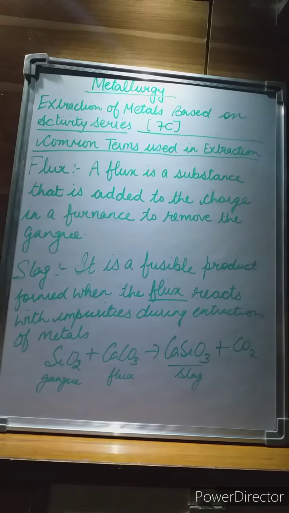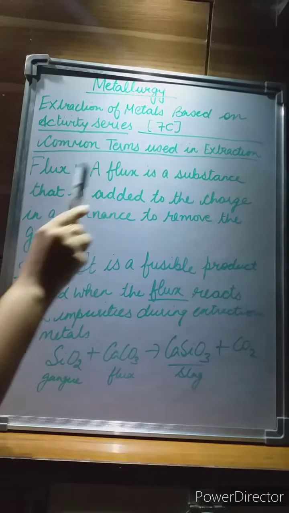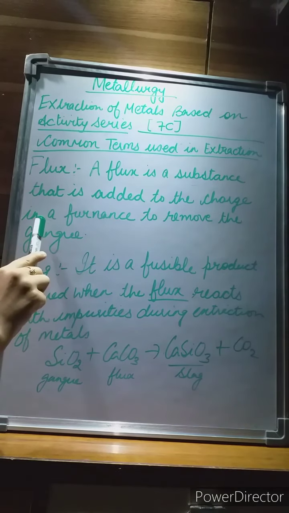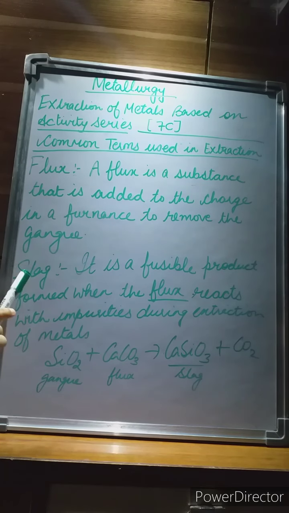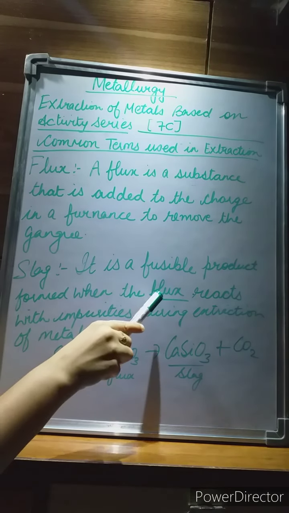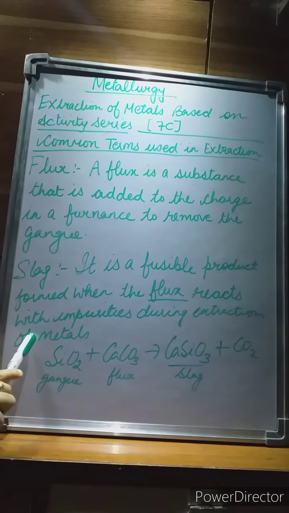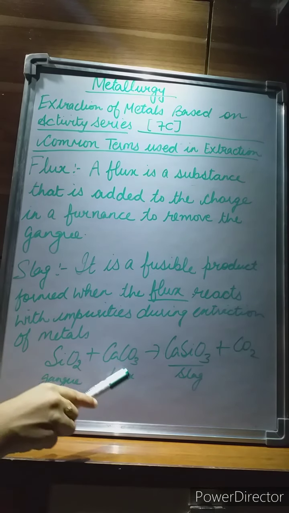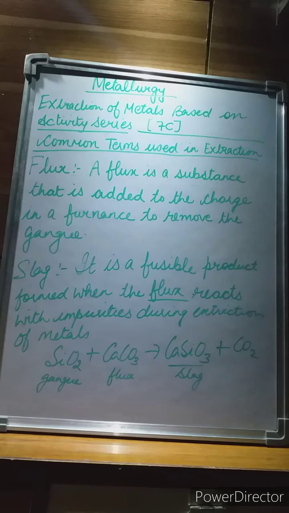Now we will learn the next two terms, that is flux and slag. So, what is flux? A flux is a substance that is added to the charge in a furnace to remove the gangue. Then what is slag? It is a fusible product which is formed when the flux reacts with the impurities during the extraction of metals. For example, now see, gangue silica reacts with the flux, that is calcium carbonate, so as to form the slag.